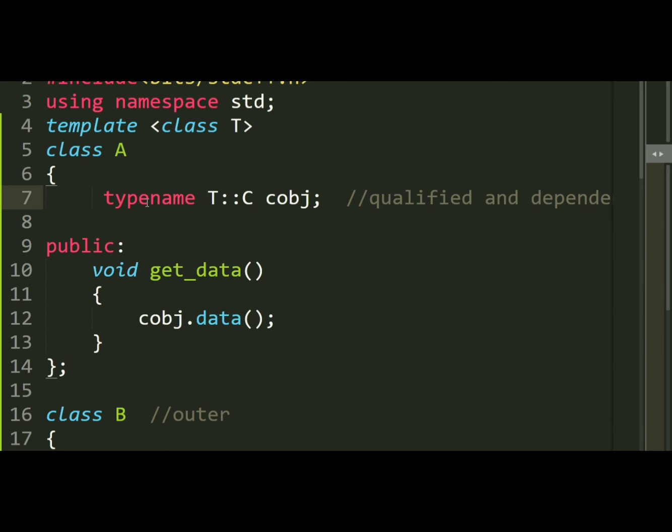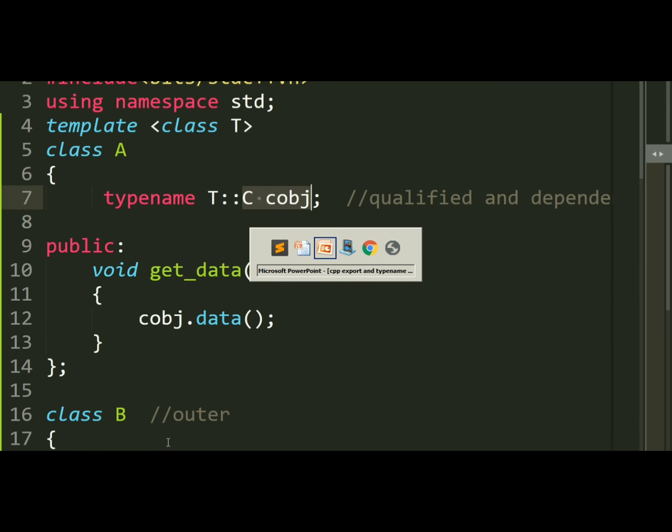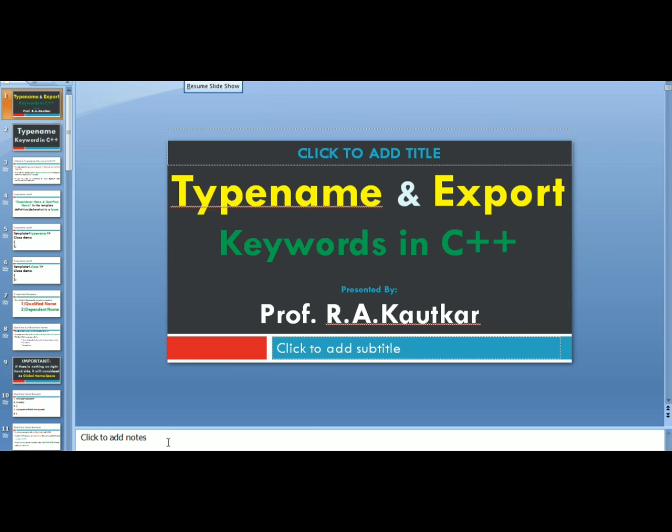Whenever the compiler looks at this statement, it will understand we need to create an instance of class C, that is C obj. This is how you can work with the typename keyword in C++.